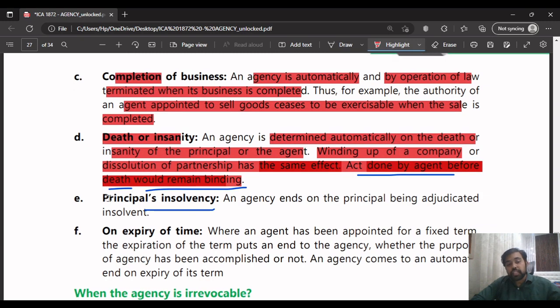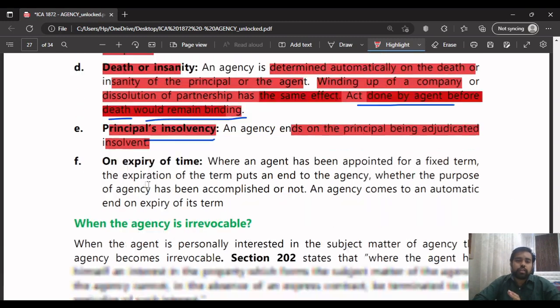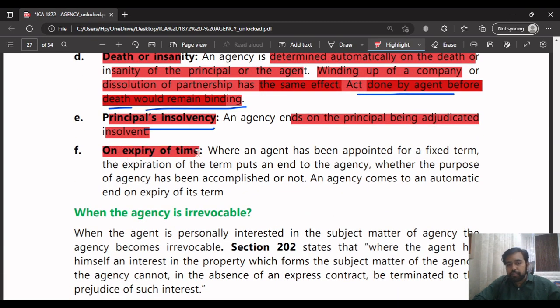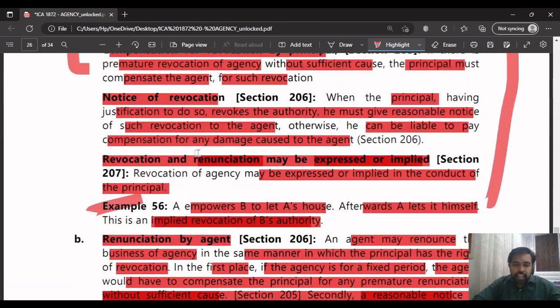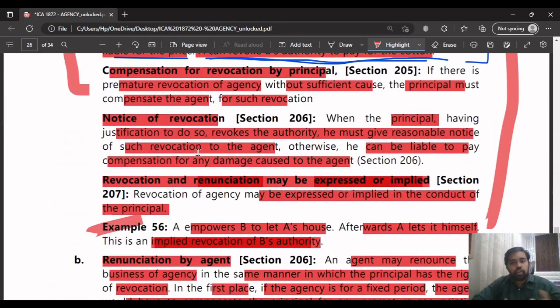Okay. The principal's insolvency means agency ends on the principal being declared insolvent. You all should know what insolvent means. It means he has gone bankrupt. He does not have money anymore to do the business or to continue this business of agency. Now, the expiry of time. All these points are general points applicable everywhere. See, agency is obviously a contract, so whenever the contract ends, these can be the general points.